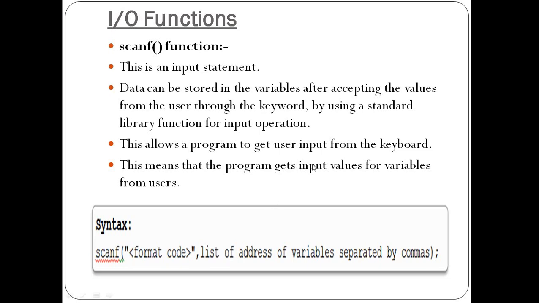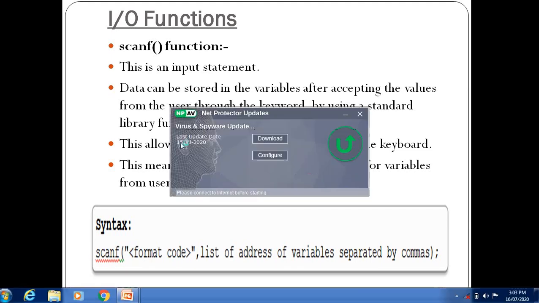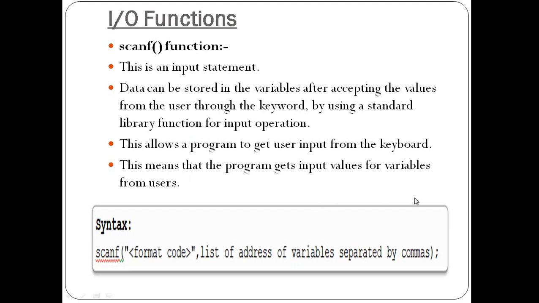This means that the program gets input values for variables from the user. Whatever variables we create for holding values, we can provide those values through the keyboard device, because the keyboard has the combination of letters, digits and special symbols. And a value is a raw material for our program, and using the raw material, or value, we can calculate the final result. So that's why the program can get input values for variables from the user. Okay, and where do we store the user value? Into a variable.